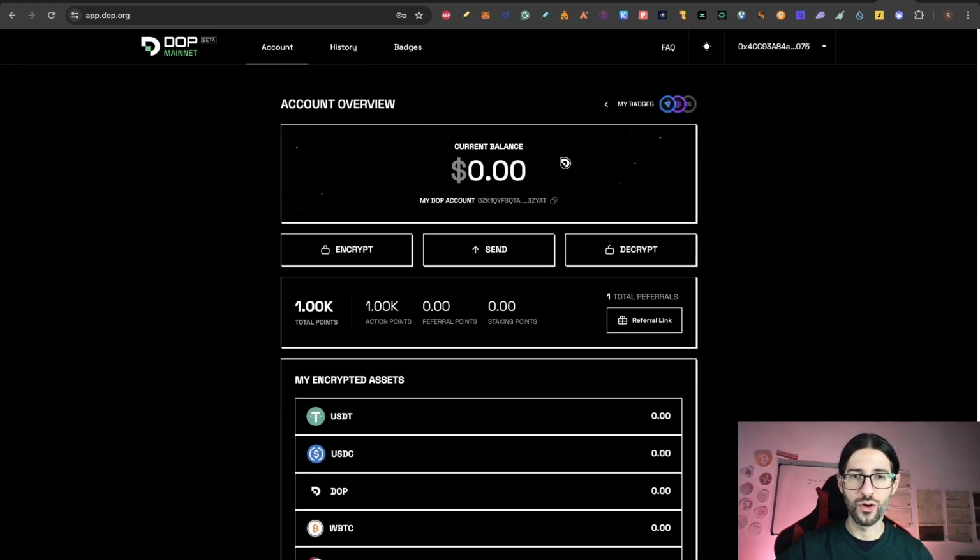It's very straightforward, very minimalistic, so it's very easy to understand. The first thing that you need to do here is encrypt. Like we mentioned, it's 1 point per dollar that you spend here. You then can decrypt and here you can send.